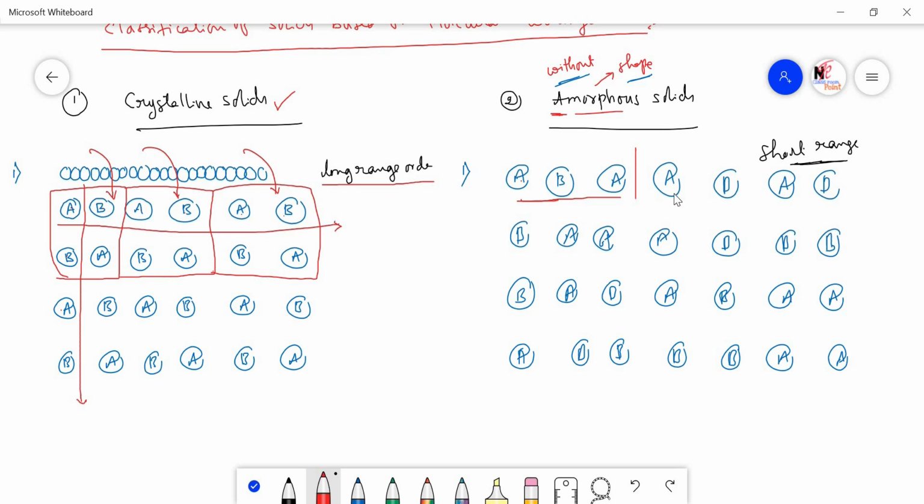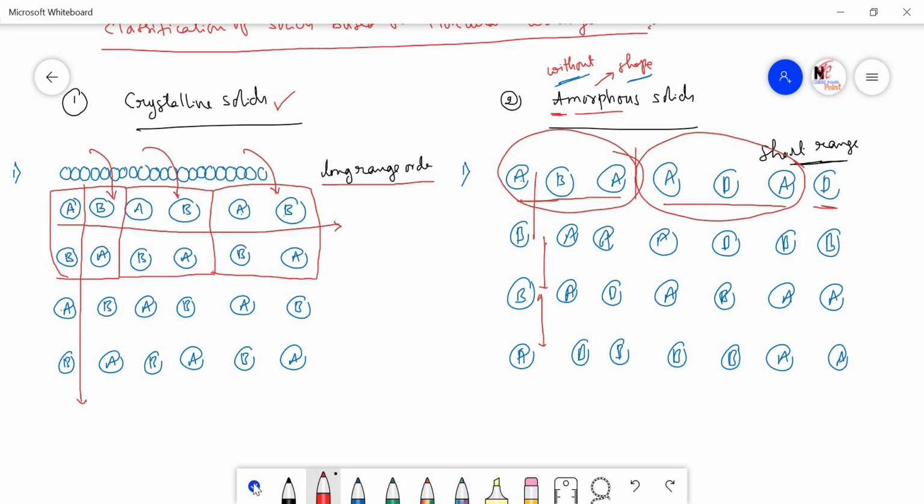Afterwards, it was disconnected. Again A has come, not B. So, this A, B, A. So, again the order is here up to here. Again B has come, not A. So, this side if you see, A, B order is up to here. Next only B is there. Next here, this is the one order. This is another order. So, whatever the order they are maintaining, that order is only confined to the short range. Hence, these amorphous solids are said to have no shape because of the short range order.